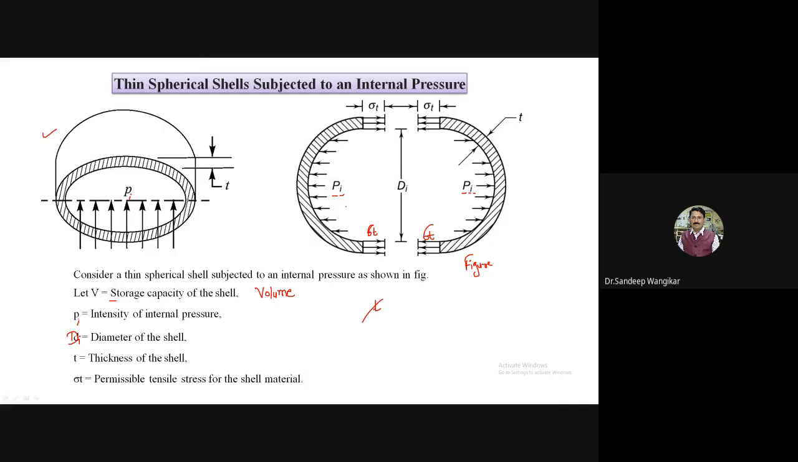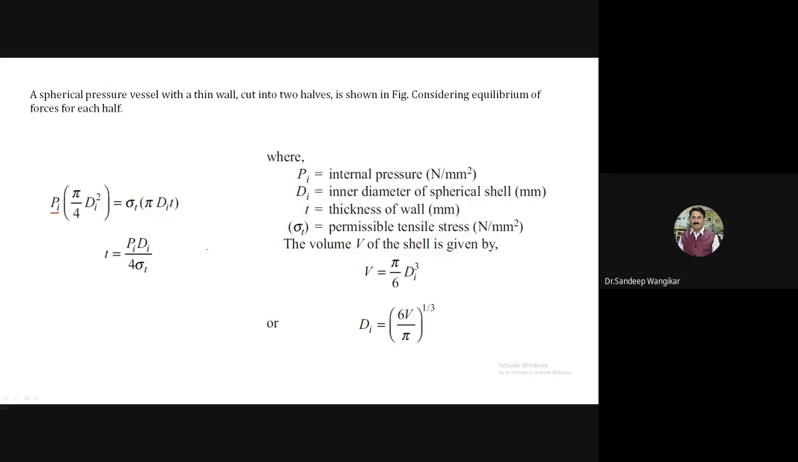So if you see, sigma t is acting on the thickness. So sigma t into thickness, and we have to consider the peripheral, therefore pi di. So sigma t will become pi di divided by 4t. Therefore, t is pi di divided by 4 sigma t.